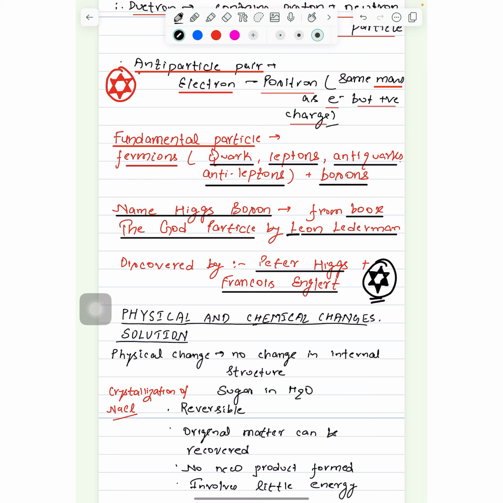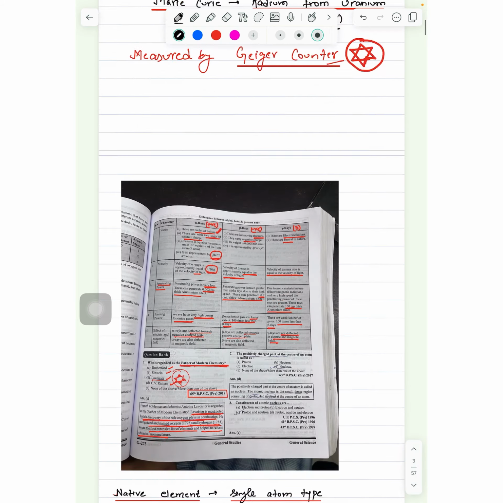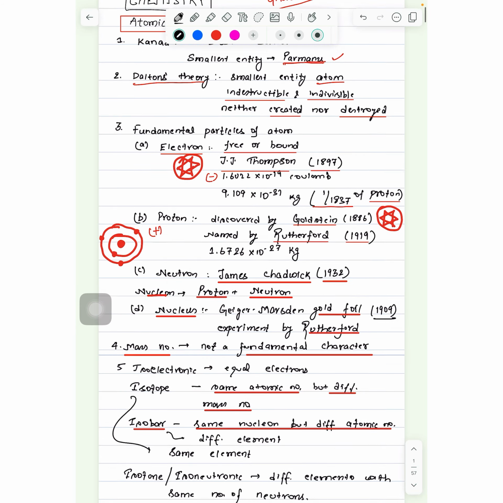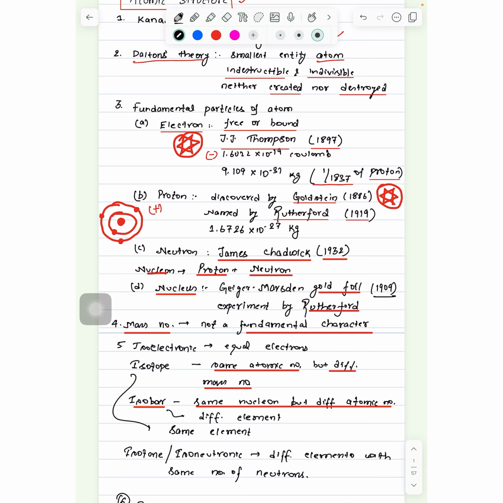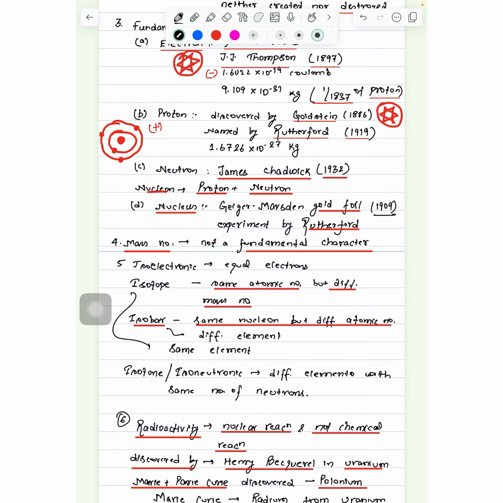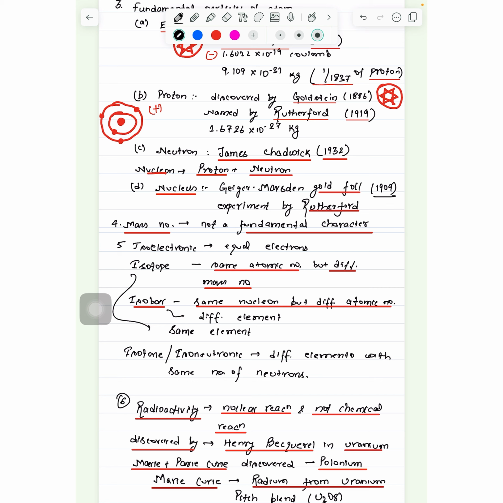So this is it, atomic structure chapter. So let's revise once more. Electron, J.J. Thomson, mass 1/1837 of proton. Proton discovered by Goldstein, named by Rutherford. Neutron, James Chadwick. Nucleon, proton plus neutron. Nucleus, gold foil experiment by Rutherford. Mass number, not a fundamental character. Isoelectron, same number of electron. Isotope, same atomic number, different mass number defined for the same element.